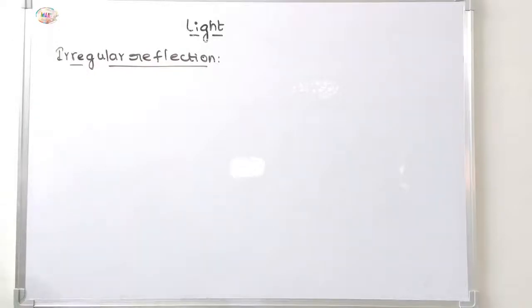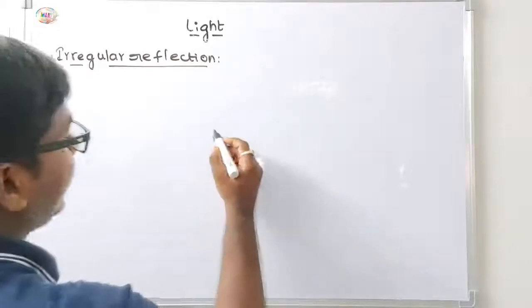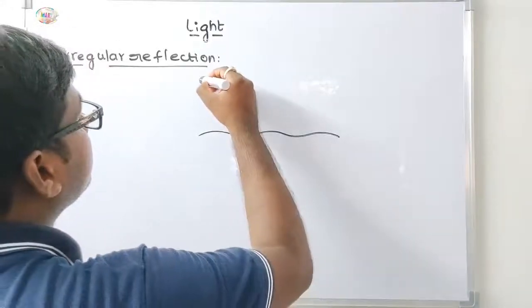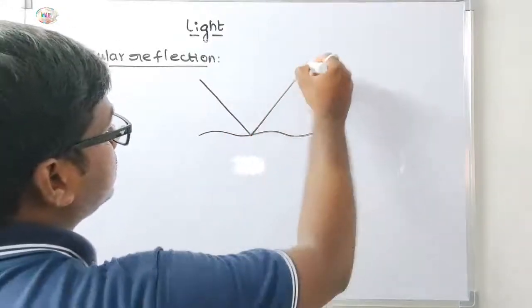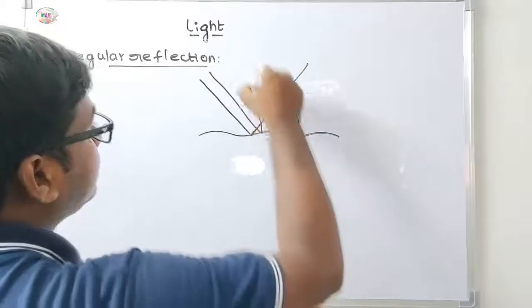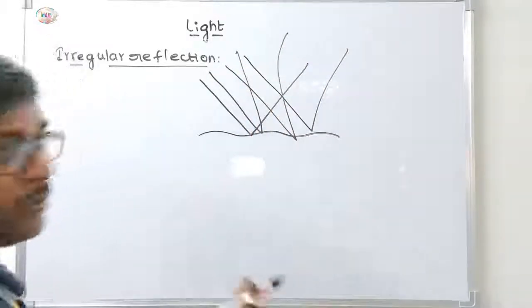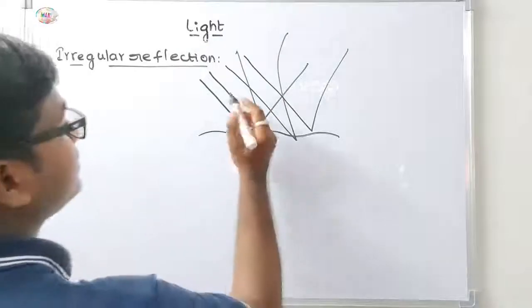Irregular reflection is only applicable for a rough surface. In this way, it is zigzag.